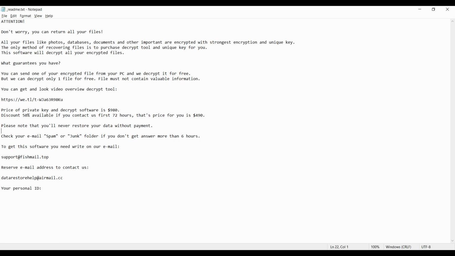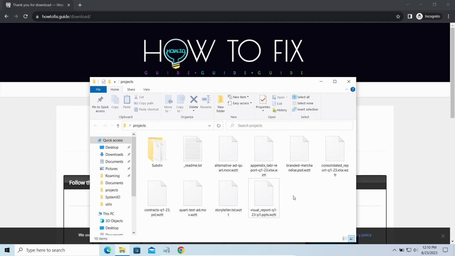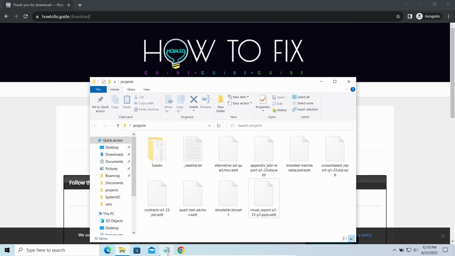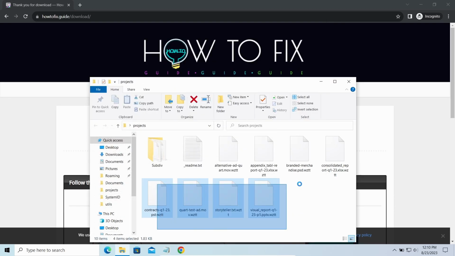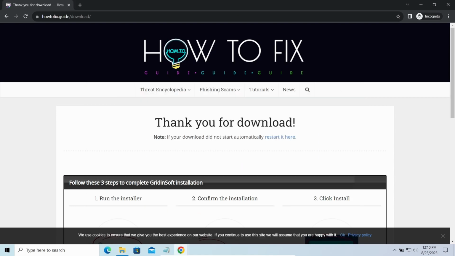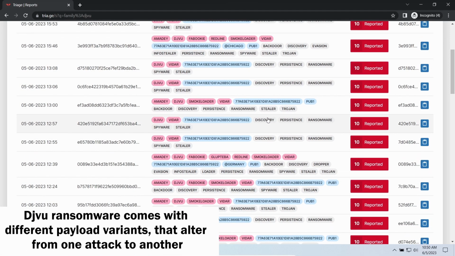This malware is yet another sample that belongs to the Stop family. It attacks users all over the world, asking for up to $980 for file decryption. The most obvious sign of the attack is the presence of ransom notes titled readme.txt and the Wztt extensions all over the place. So, first of all, you should remove it as quickly as possible. It carries several other viruses which extend their damage with every minute of being active.